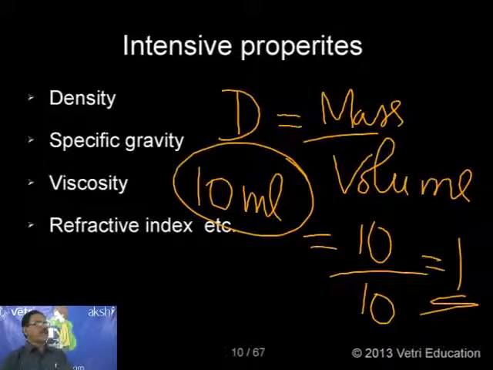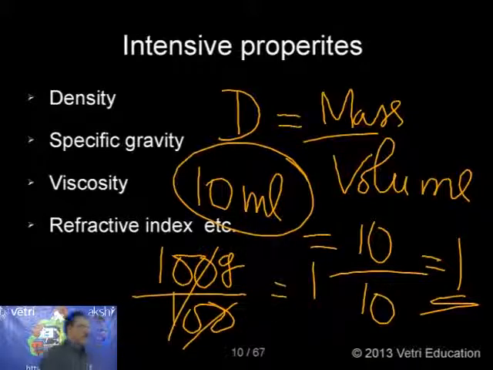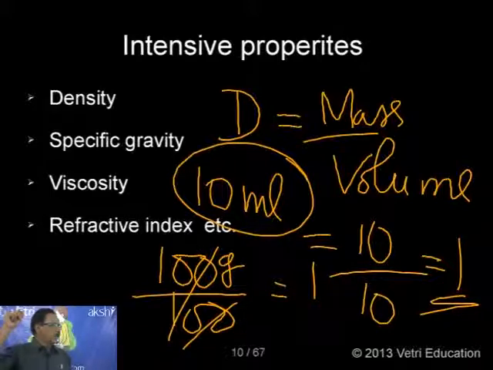Density of water at room temperature is 1. Suppose I take 100 ml of water, again mass will be 100 grams, volume 100 ml, again 100 by 100, again 1. So whether I take 10 ml or 100 ml, whatever I take, the density will be 1. So density is independent of mass.